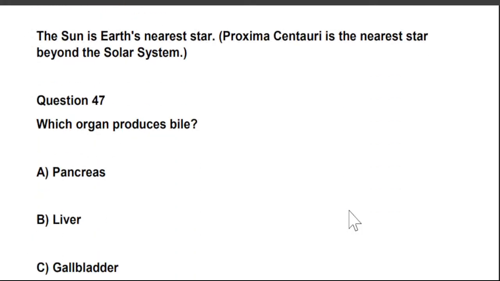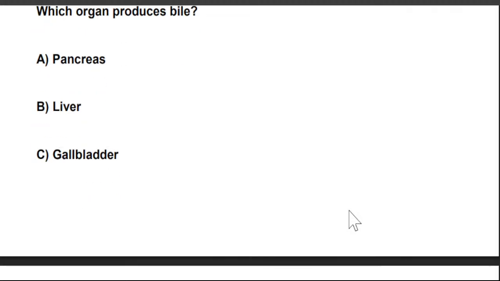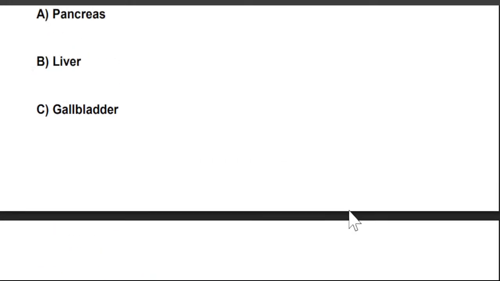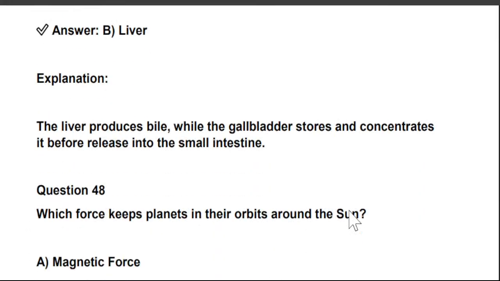Next is, which organ produces bile? A. Pancreas, B. Liver, C. Gallbladder, and D. Stomach. So the right answer is liver. The liver produces bile, while the gallbladder stores and concentrates it before releasing it into the small intestine.